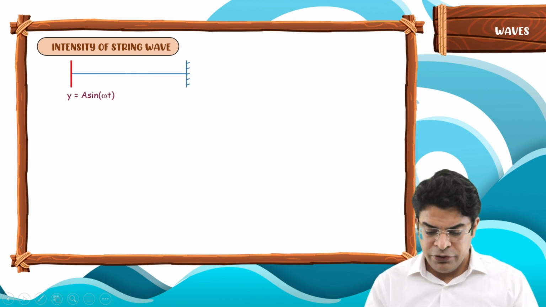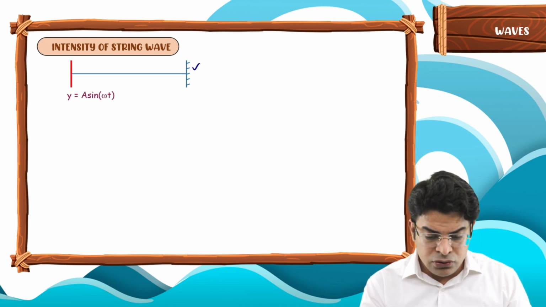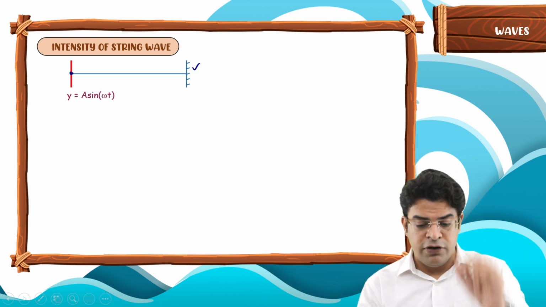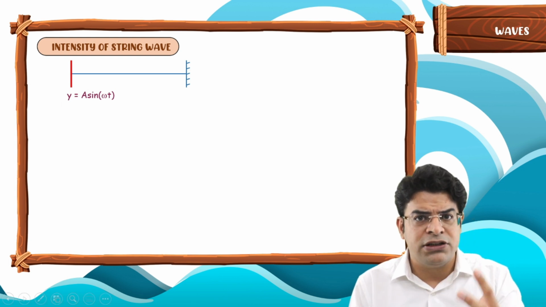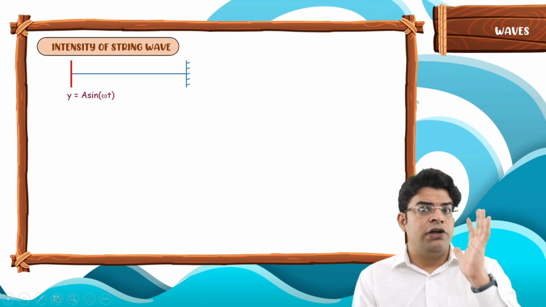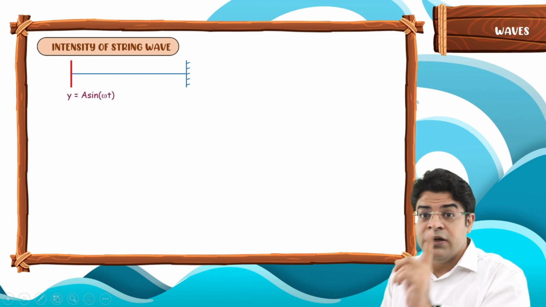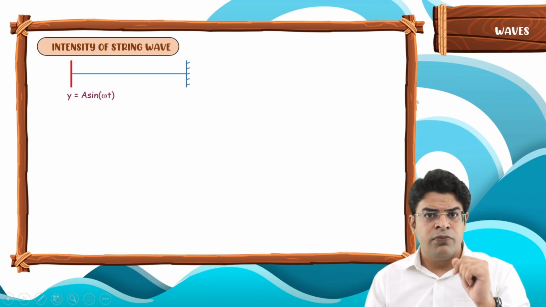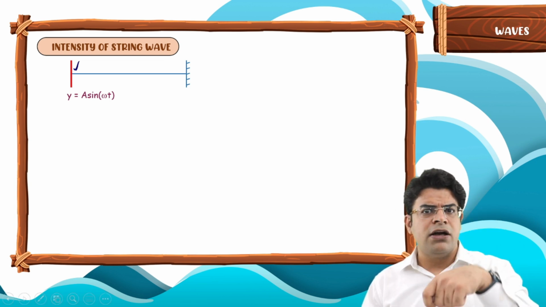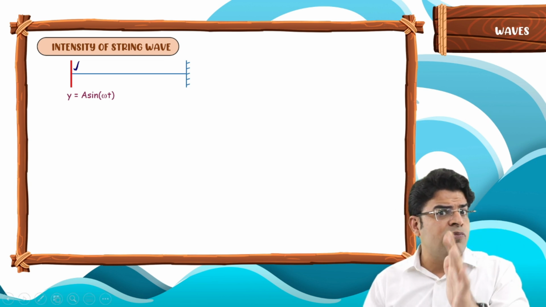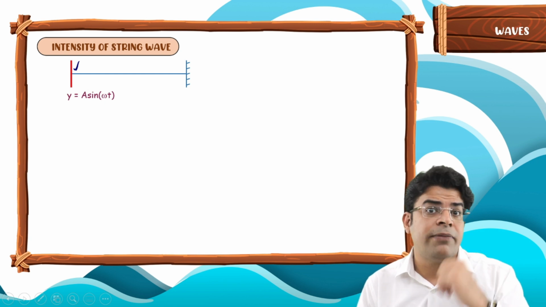So let's say we have got this string where the source does SHM with an equation y equals a sine omega t. I told you guys in the last hour, whatever the source will do, all the points will do the same thing just after some time. So whatever will be the motion of the source, each and every particle on this string will start doing the same motion just after some time.